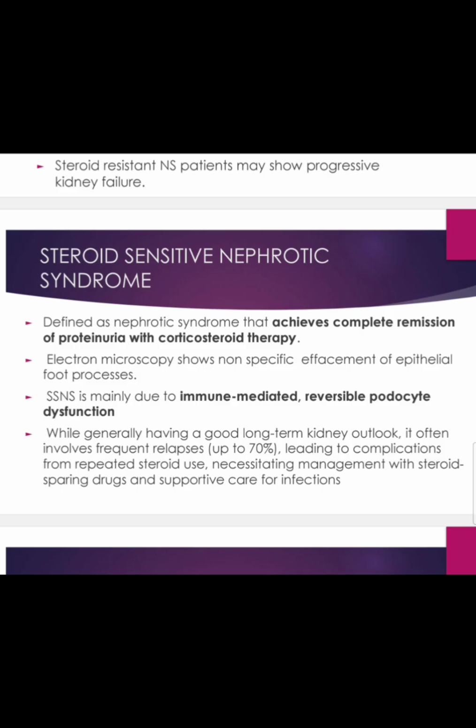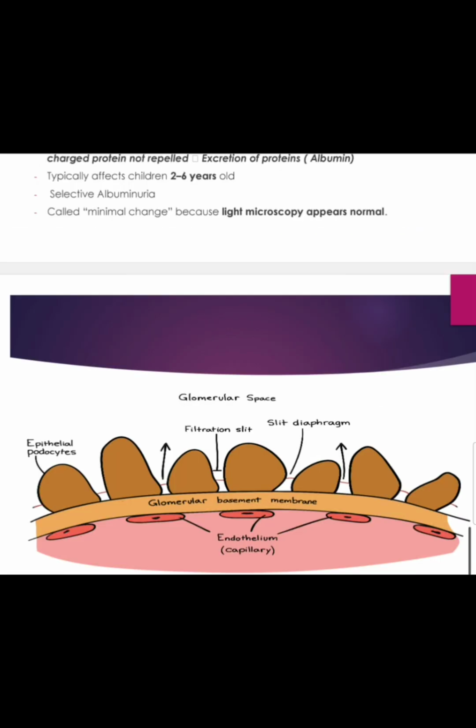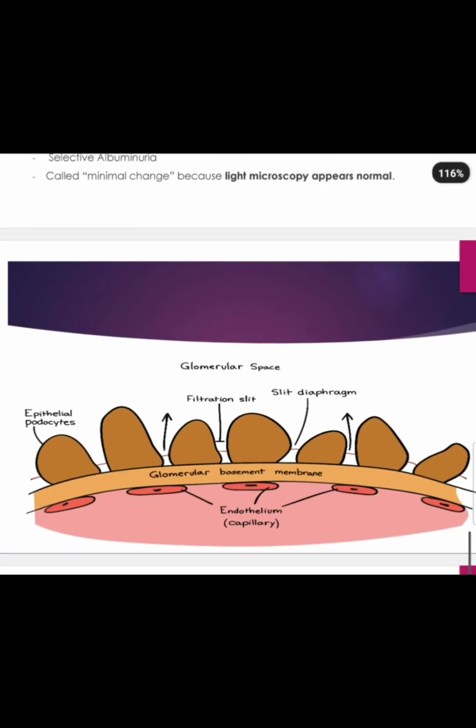Why does this occur? This is because of an immune dysregulation. Basically, our immune system gets confused and starts to attack the podocytes, which are present as a barrier in your glomerular junction. To simplify it further, this is an illustration of our glomerular filtration barrier. This is the glomerular space where there is urinary filtrate, and this is the capillary space where there is blood, as we can see here.